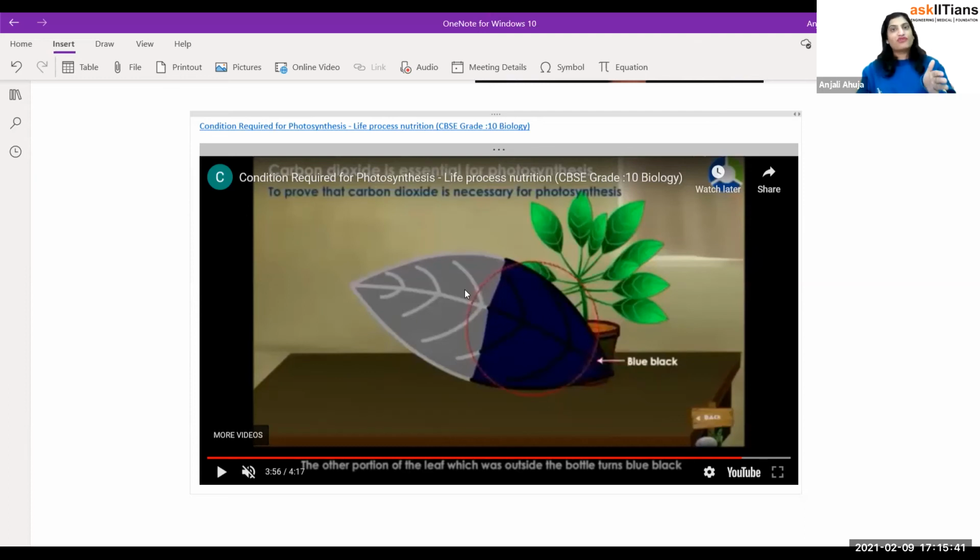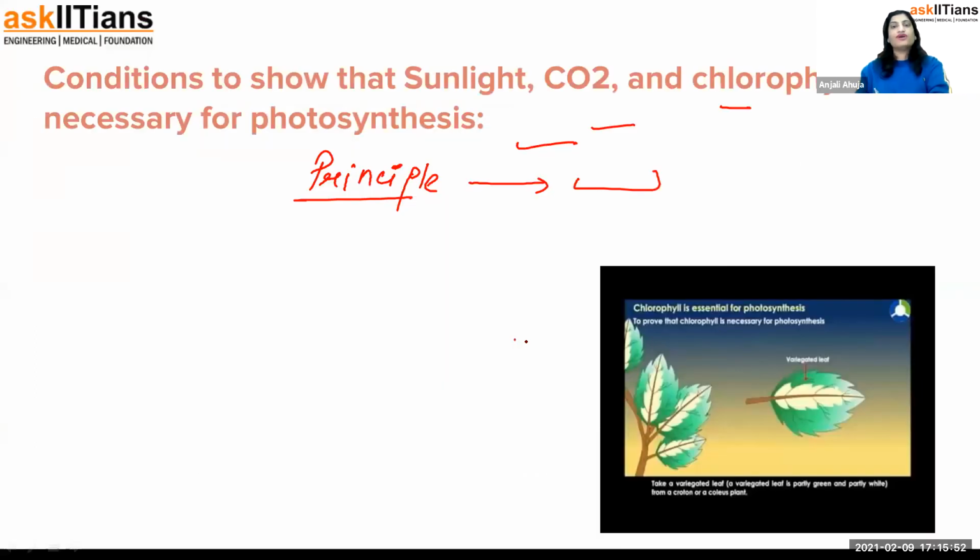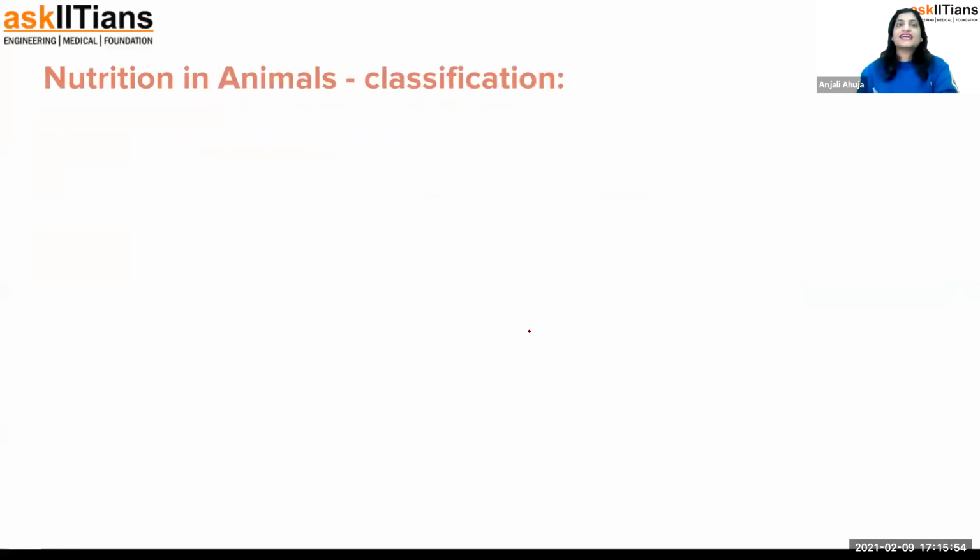Now let's move forward and talk about nutrition in animals. I'm going to be on the presentation again. The next thing we have to talk about is nutrition in animals. I have provided the basic information earlier: nutrition is of two types, autotrophic and heterotrophic, and obviously in animals this is heterotrophic.